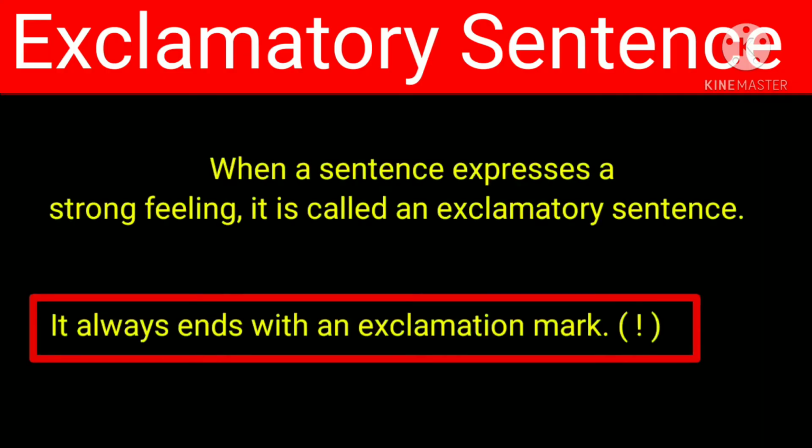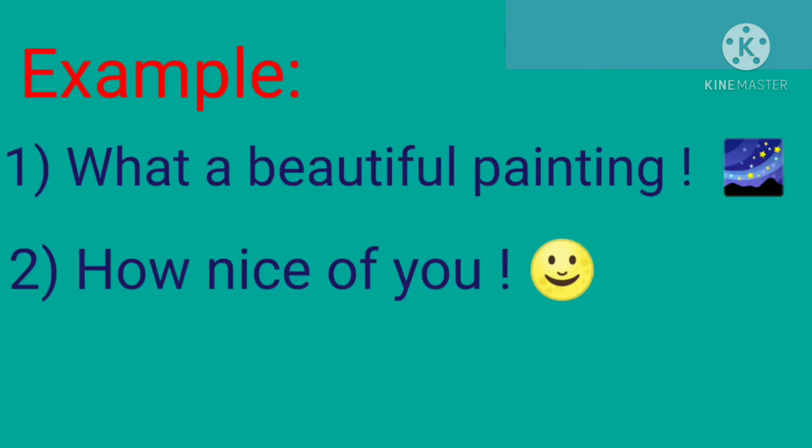Exclamatory sentence. When a sentence expresses a strong feeling, it is called an exclamatory sentence. It always ends with an exclamation mark. For example, number 1, what a beautiful painting. And number 2, how nice of you. Both the examples are expressing strong feelings and end with exclamation marks.